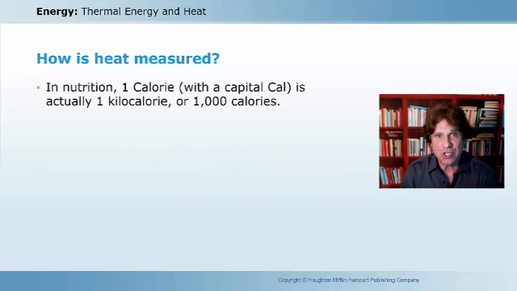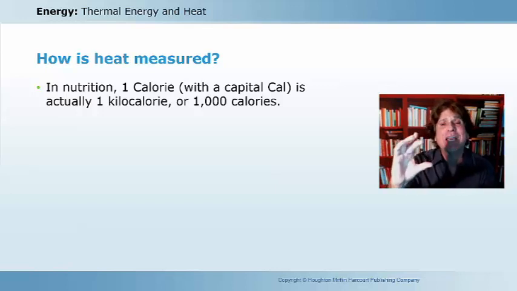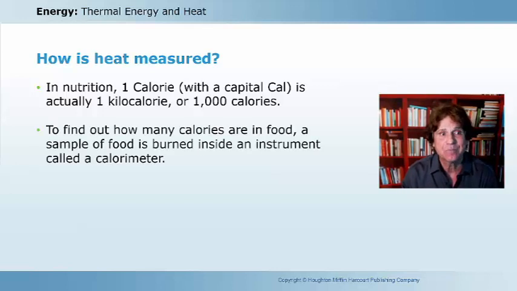Now, in nutrition, we use another type of calorie, and you've probably heard of that calorie when you think of foods. But this calorie contains 1,000 of those other calories I just talked about. It's a kilocalorie. But we can represent this as a calorie with an uppercase C, and we can use the symbol of an uppercase Cal to represent this type of nutritional calorie unit.